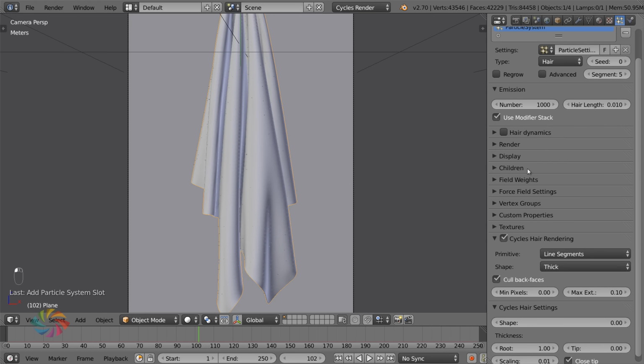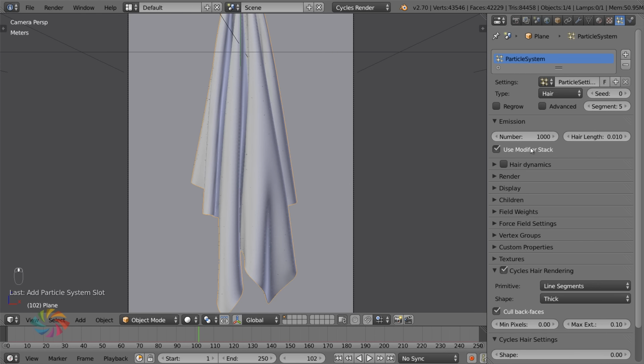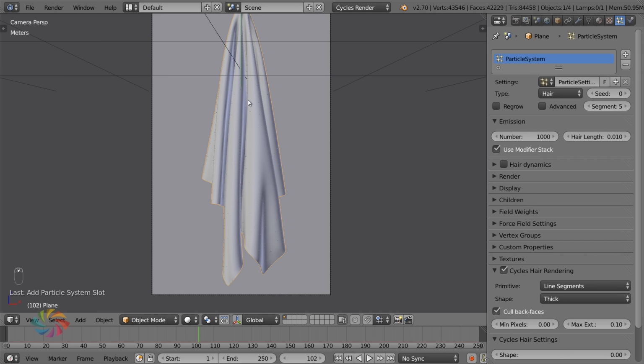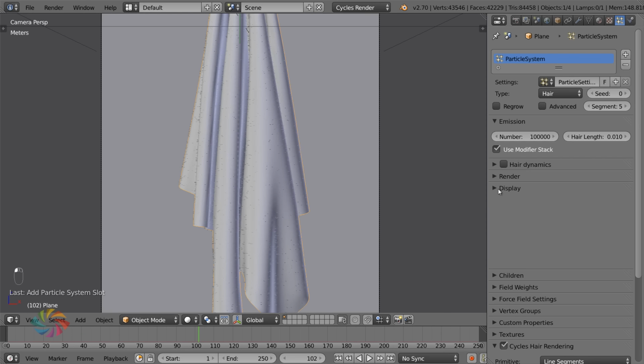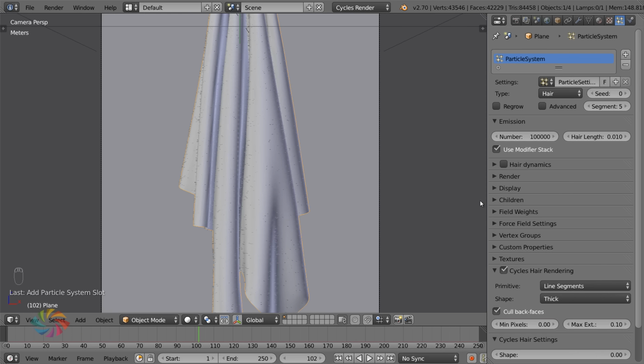Anyways, all right. So the biggest value amongst all of these, which is going to affect the look of it, is the number of particles that you put right here. Now, the best value I've found is to use something around 1 million. You can go higher or lower than that, but 1 million works pretty well. But before you add that number, let's go 100,000 just for now, because we want to do a few test renders first. And so that it's not too slow in the viewport, you can turn the display down to 10%, so it's not showing all of the particles, just 10%.